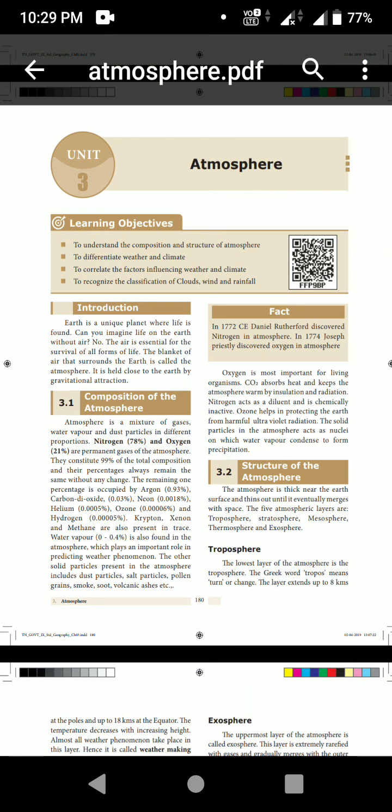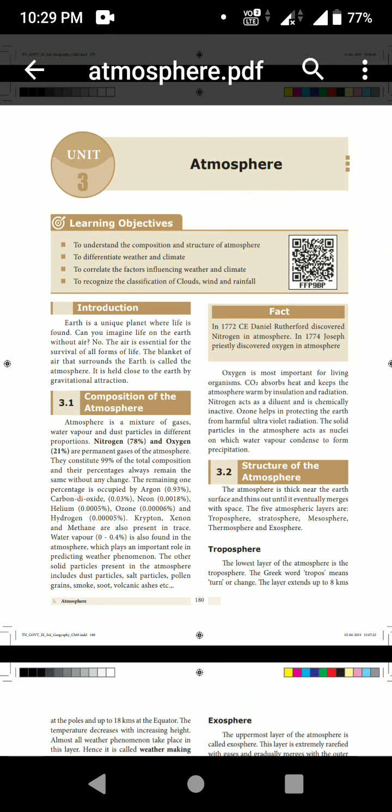So other solid particles are also present in the atmosphere. Can you say which are the solid particles present in the atmosphere? They are dust particles, salt particles, pollen grains, smoke, soot, volcanic ashes, etc. What is the meaning of soot? That means ashes.